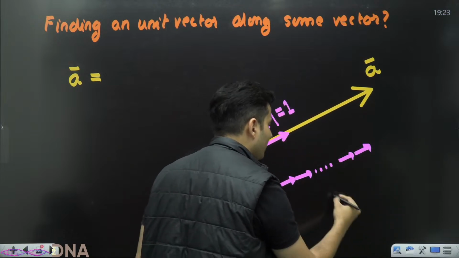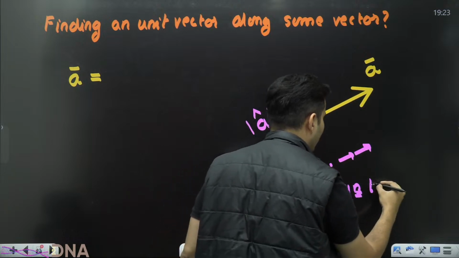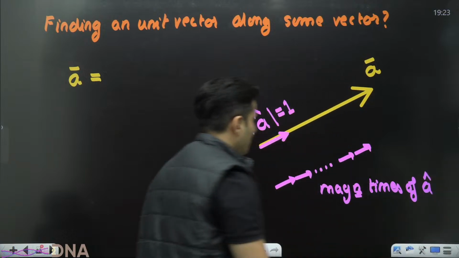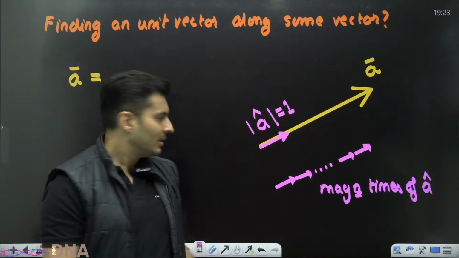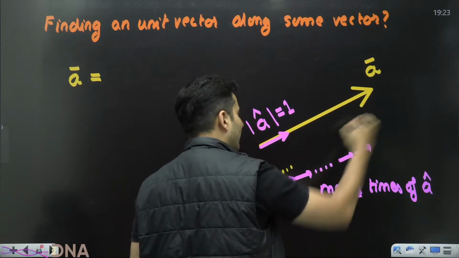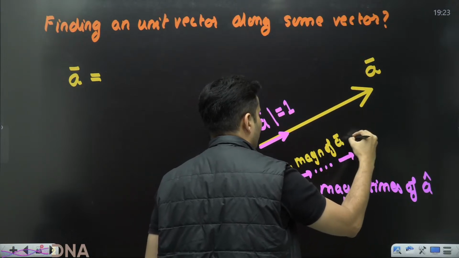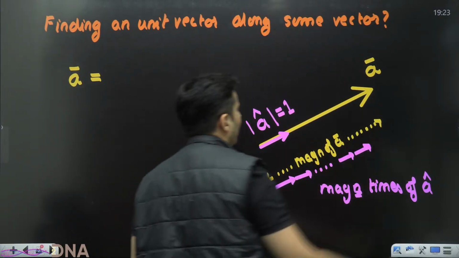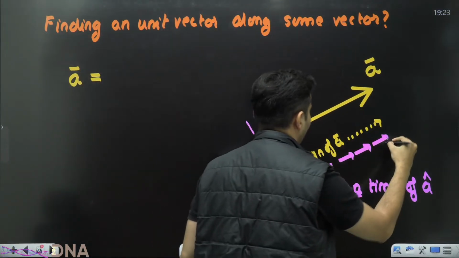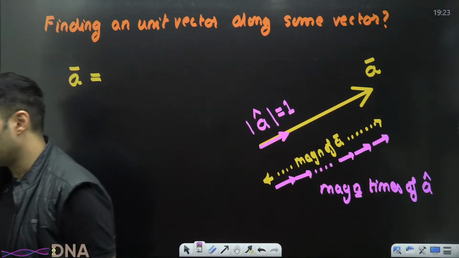Basically, the magnitude times A hat makes that complete length, because this whole length is nothing but the magnitude of A. That could be 7, 8, 100, whatever. So that many times A hat will fit in over there.